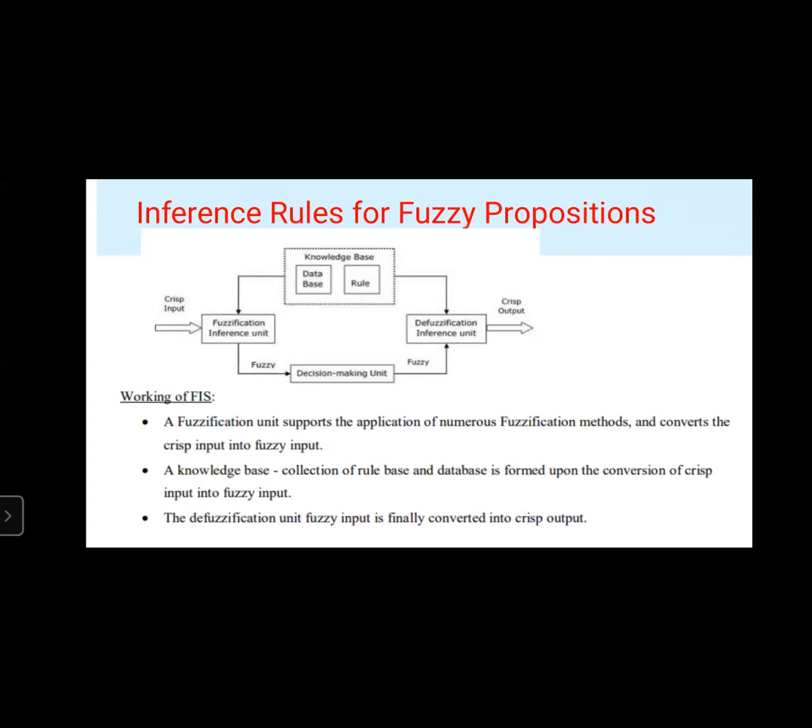That fuzzy input will be given as input to the decision making unit that takes the decision there. Next, in the defuzzification unit, the fuzzy input is finally converted into crisp output. That means the defuzzification unit converts the fuzzy input into crisp output.